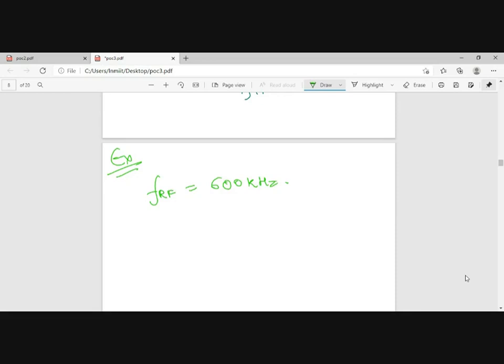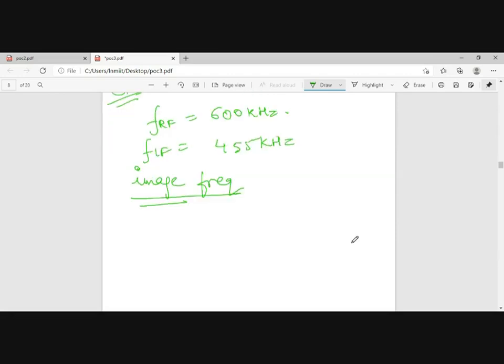If the intermediate frequency is 455 kilohertz, then determine the image frequency. 1510 kilohertz. Yes.